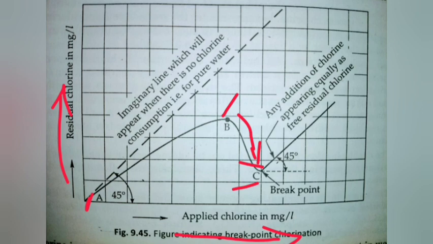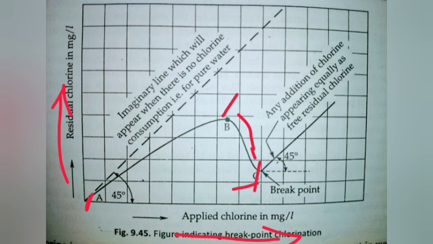After usage of the chlorine for killing the bacteria, some amount of the chlorine is also used to oxidize the organics, and then it reaches the point C. From the point C, all the applied chlorine dose comes out as residual chlorine. Any further addition of the chlorine appears equally as residual chlorine. This is shown sharply rising at a 45 degree angle. So this point C, we call it the break point.